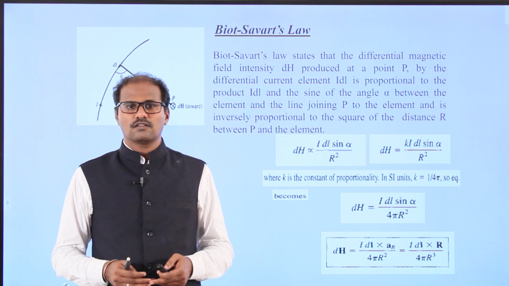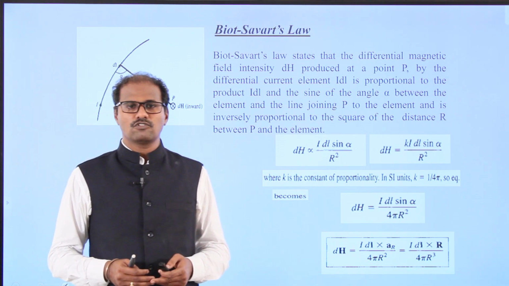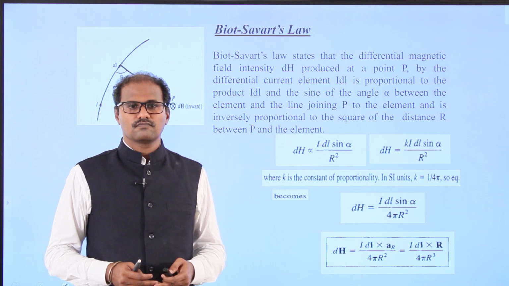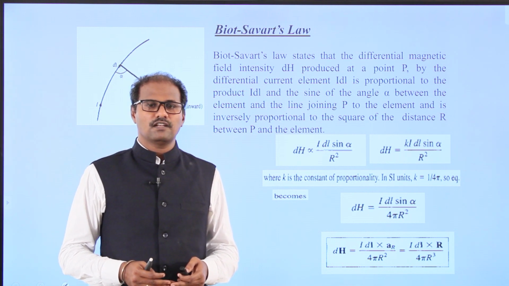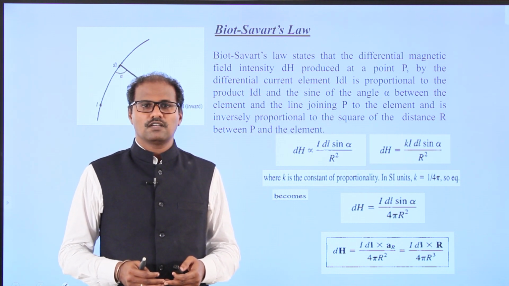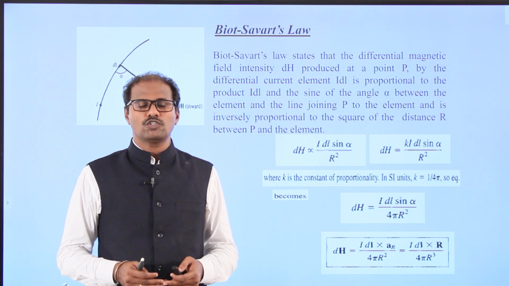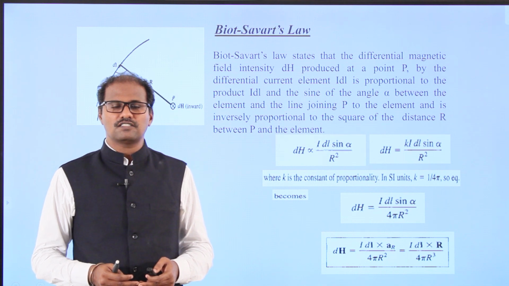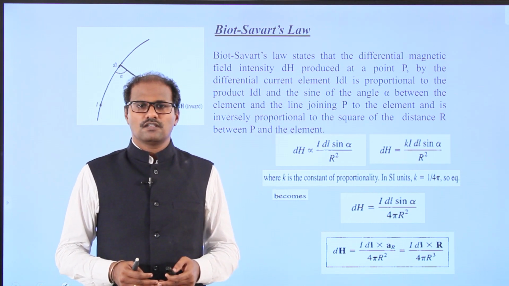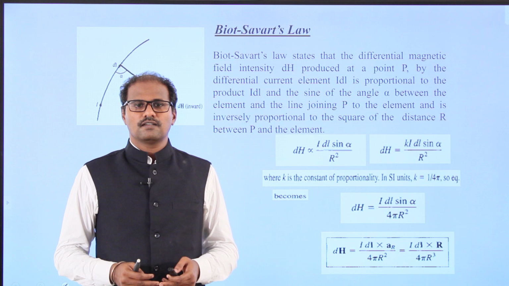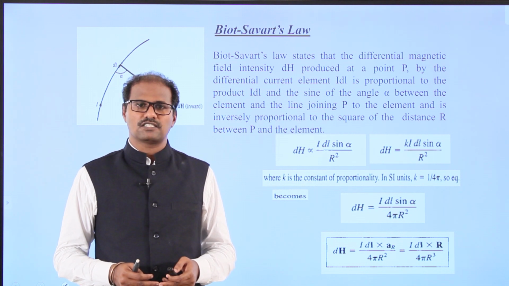Now today we are going to discuss the Biot-Savart laws. For the electrostatic field, we can use Coulomb's law. Here, for the magnetostatic field, we are going to use the Biot-Savart law. For any current distribution, with the help of this Biot-Savart law, we can find out the magnetic field intensity H.